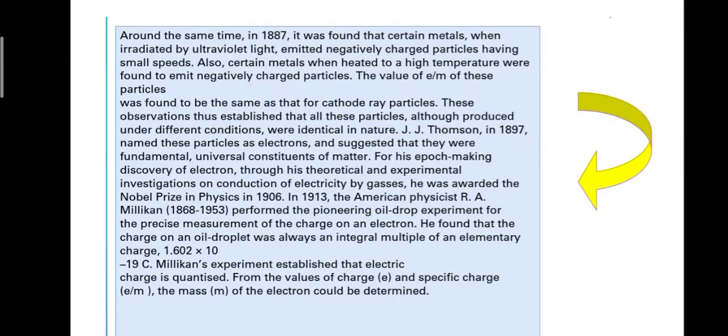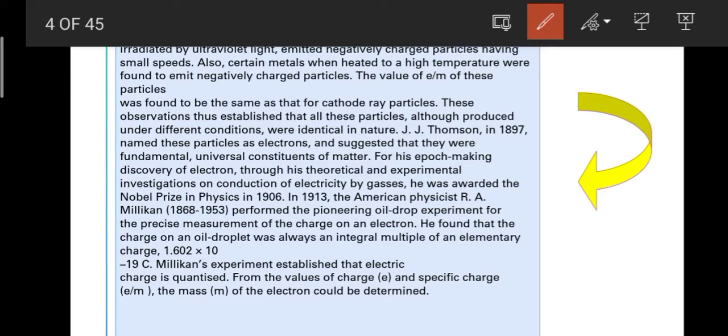Next, let's move further. Here it is written that around the same time, in 1887, it was found that certain metals, when irradiated by ultraviolet light, emitted negative charge. Now, when ultraviolet light was irradiated, this emitted negatively charged particles having small speeds. Also, certain metals, when heated to high temperature, were found to emit negatively charged particles. So, when some metals are heated, they emit negatively charged particles.